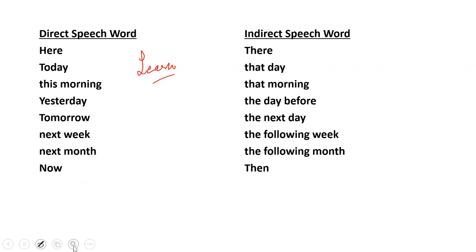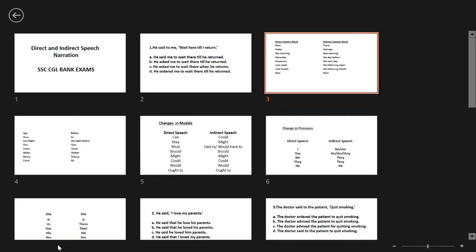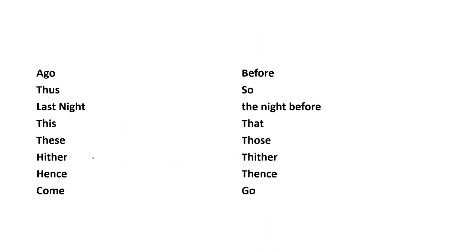So you see the changes. You remember that you have to change in this way, and with practice only you can learn more and more. Ago becomes before, thus becomes so, last night becomes the night before, this, that, these, those, hither, thither, hence, thence, and come, go. Now these words are not much used these days. This is old English.